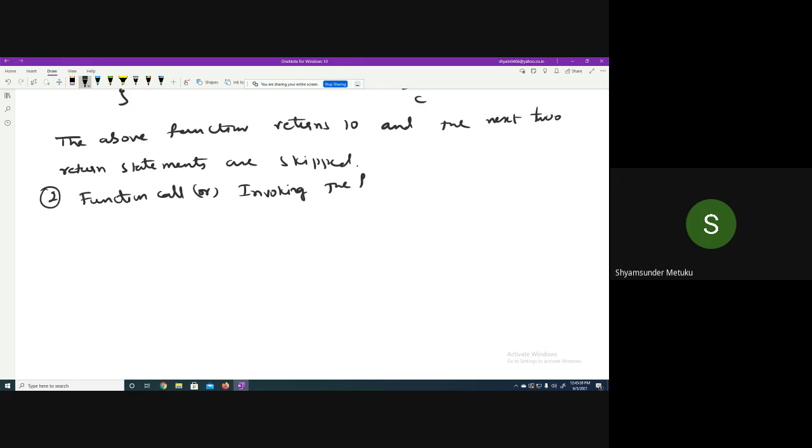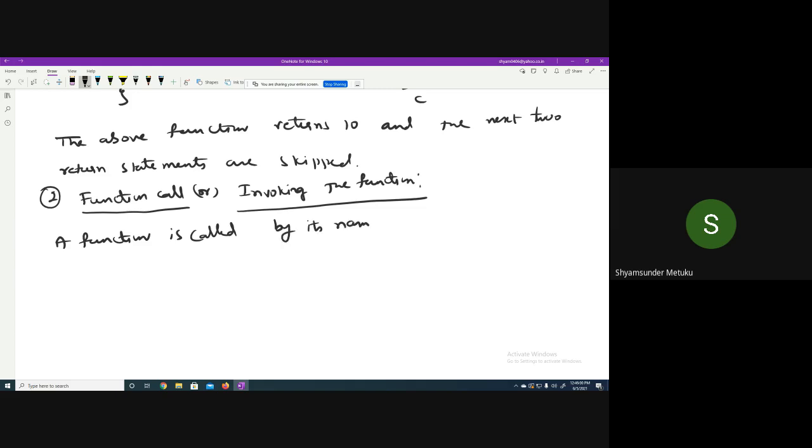Terminology in the books also you can find. Invoking a function and calling a function mean the same. There is no change. The first point you should remember: a function is called by its name.